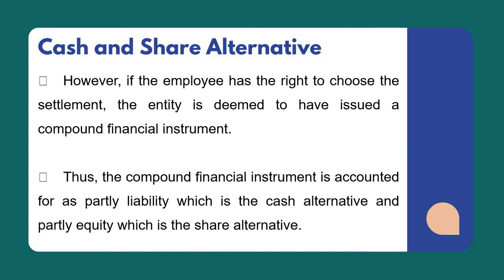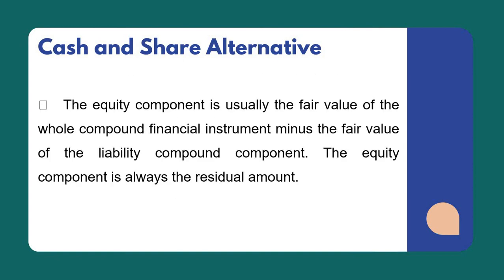Thus, a liability for the cash settlement or cash alternative and an equity for the share alternative will be recognized separately. In a compound financial instrument, the fair value of the liability shall be determined first, and any residual value of the compound financial instrument after deducting the fair value of the liability shall be the equity's measurement.